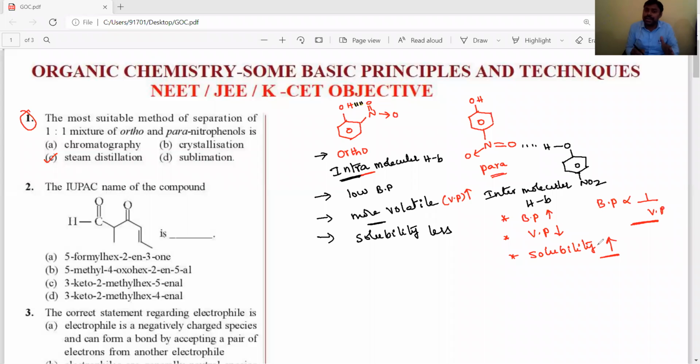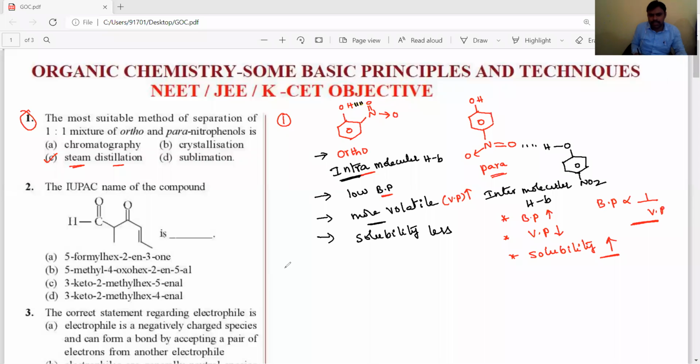Okay, students, why did this property difference come? Because orthonitrophenol has intramolecular hydrogen bonding, whereas paranitrophenol has intermolecular hydrogen bonding. So due to this difference in their boiling points, we can separate out that mixture by using the steam distillation technique. Okay, students, so the answer is the first one, option C.